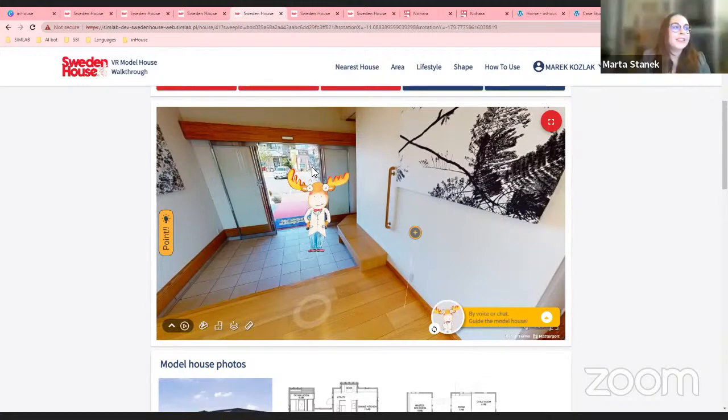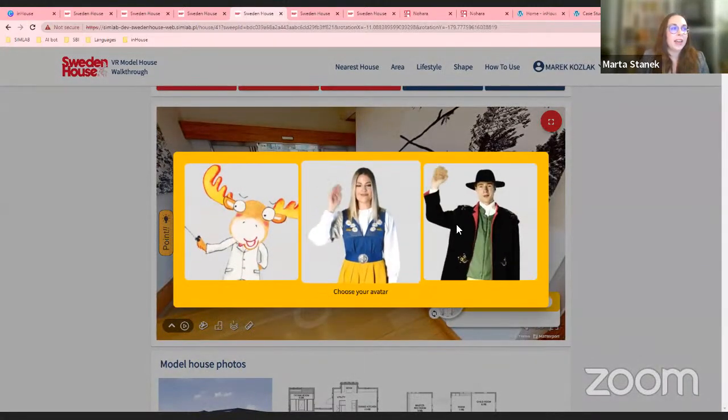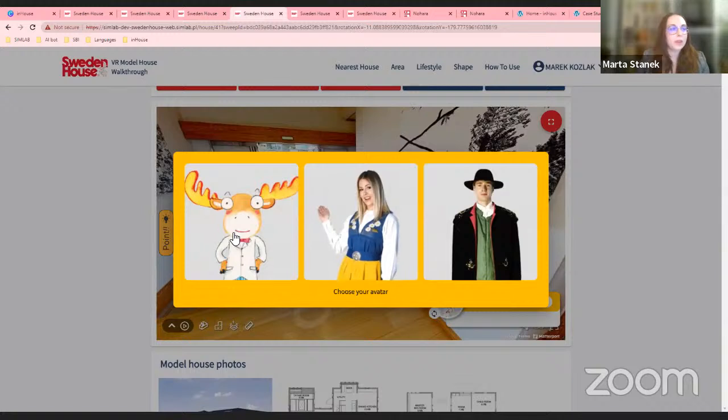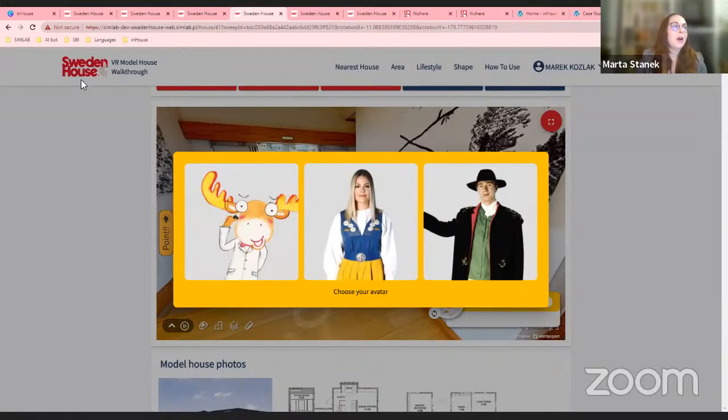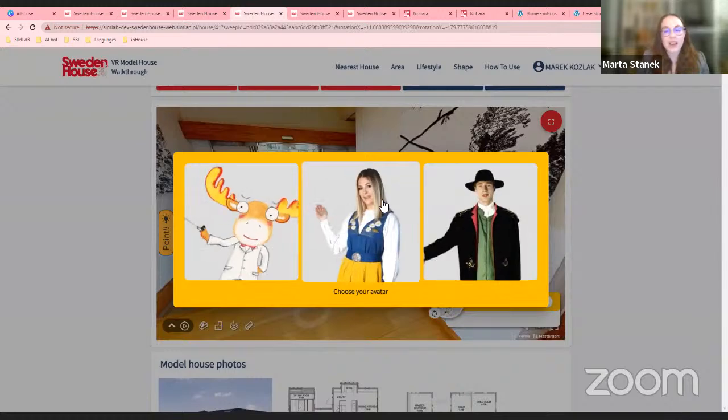Yes. So this moose is actually a mascot of the company that we designed this particular portal for. But let me just show you briefly how to change. As you can see, they have 3 characters. This is a company called Sweden House, hence the Swedish people on the screen.